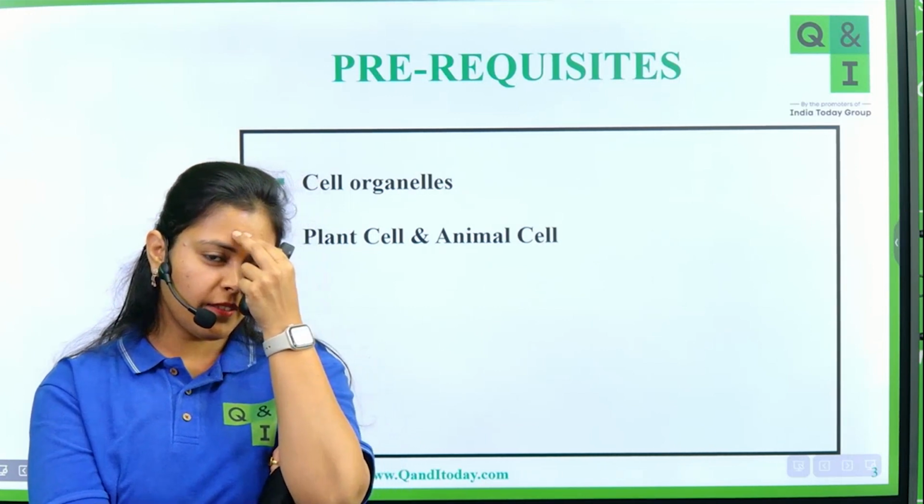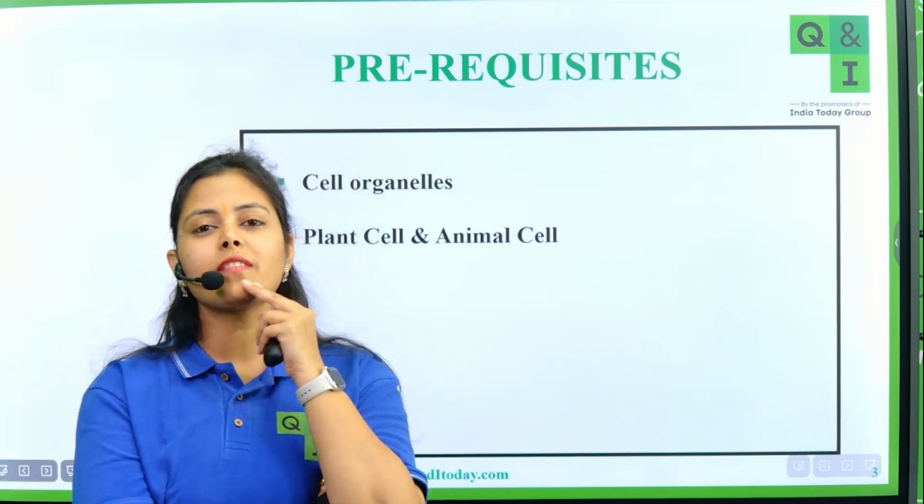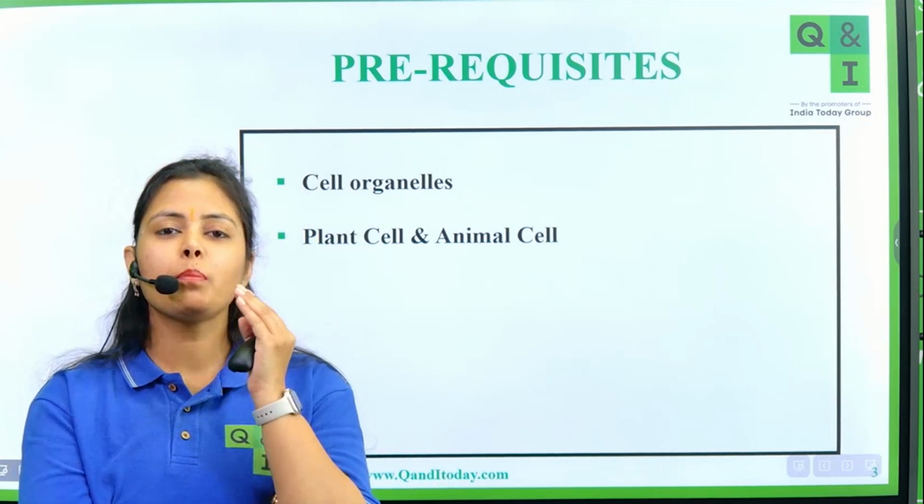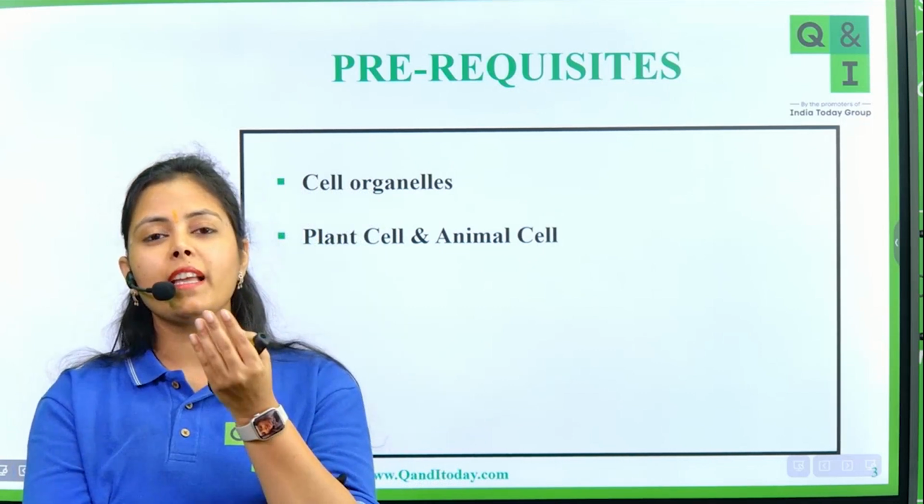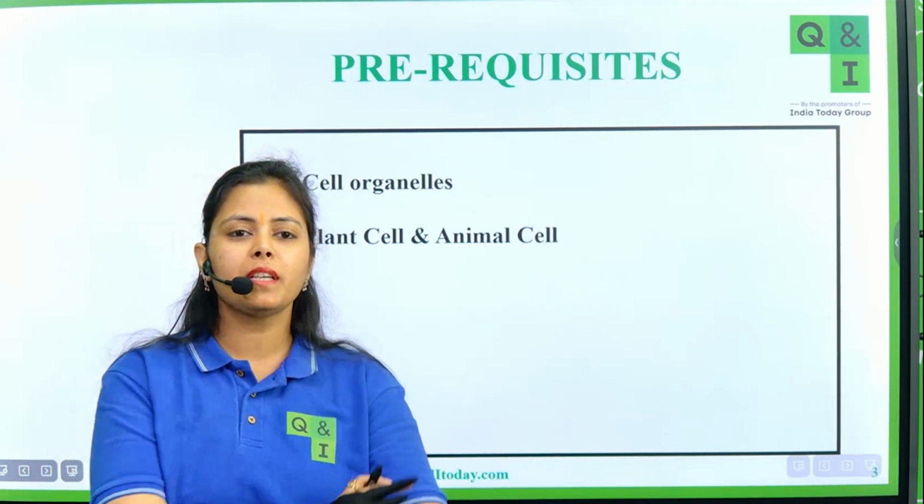Yes. Very good, everyone. So yes, plant cells have cell walls while animal cells do not have a cell wall. So that's one major difference between a plant cell and an animal cell. Okay. The cell wall in plants is made up of?